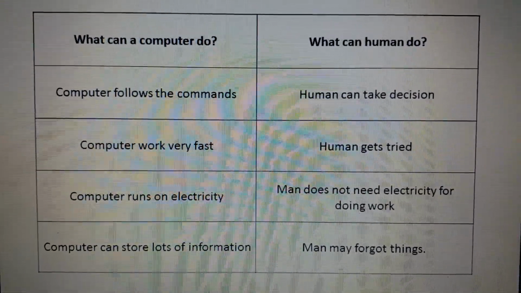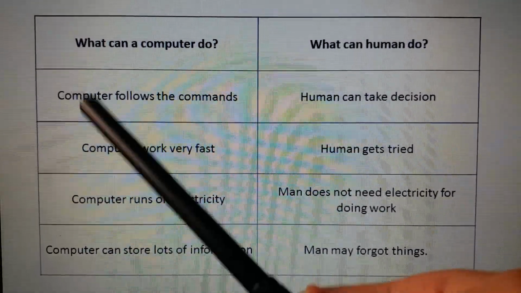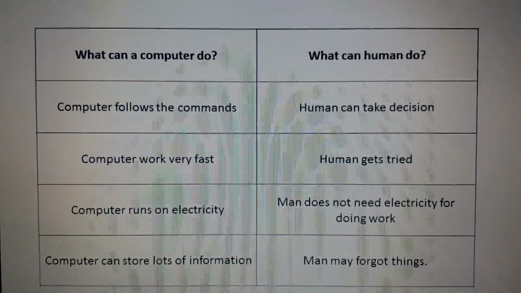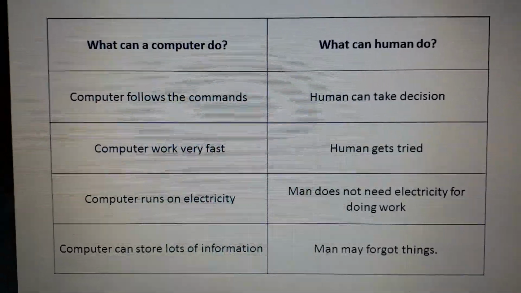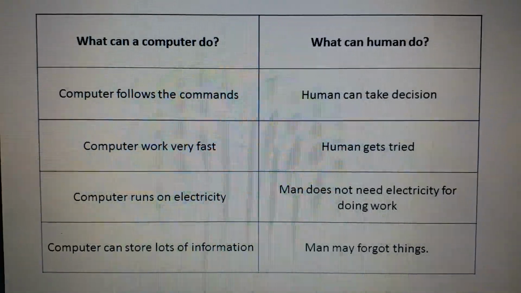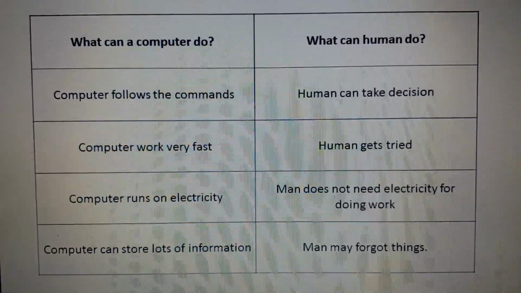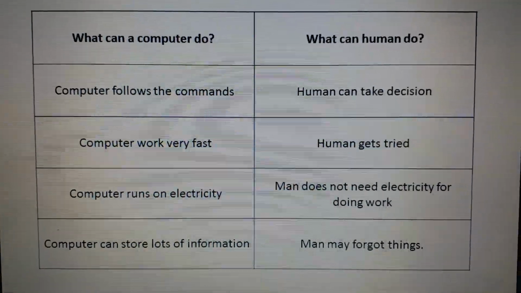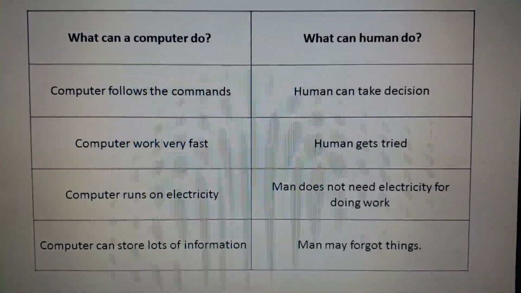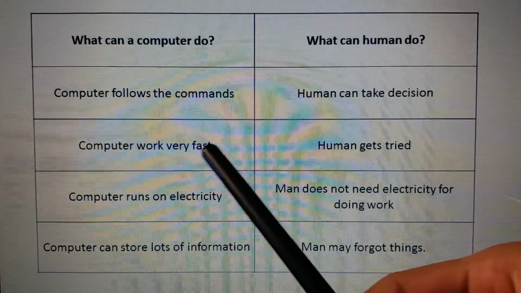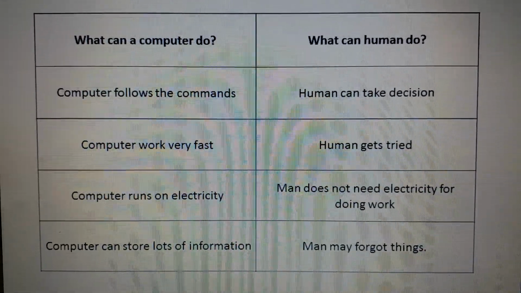First of all, we will see computer follows the command. Means whenever we give a command to the computer, only then does the computer do it. Humans can take decisions. Means we are giving the decisions that we can do this thing; that is called a decision. Computers work very fast. You all know computers work very fast.